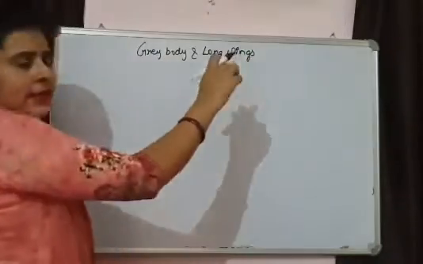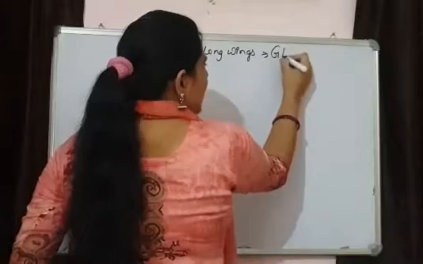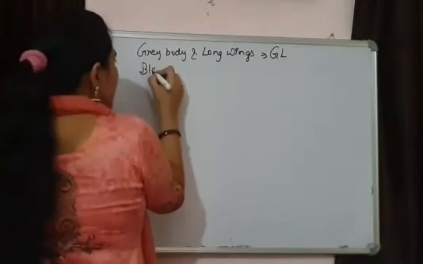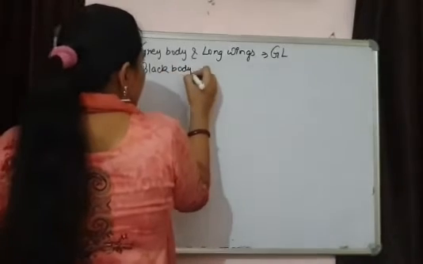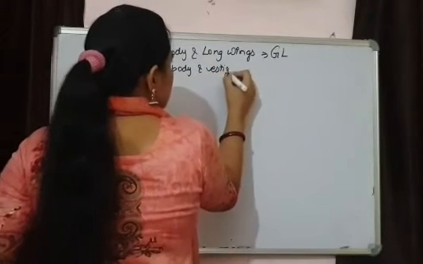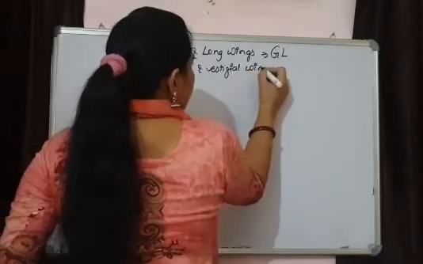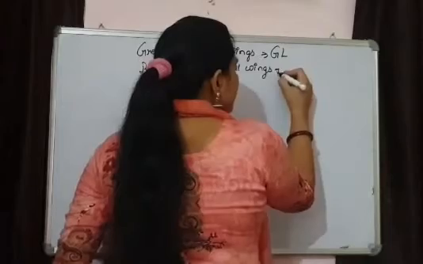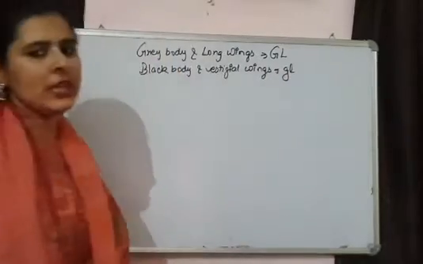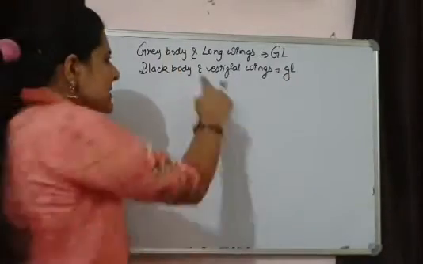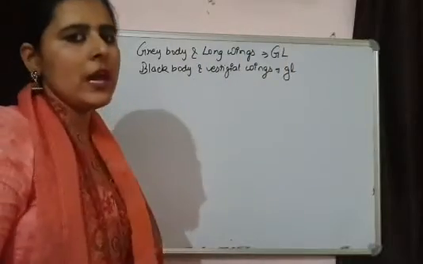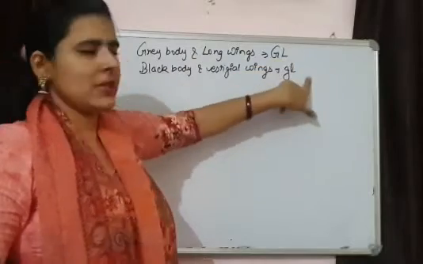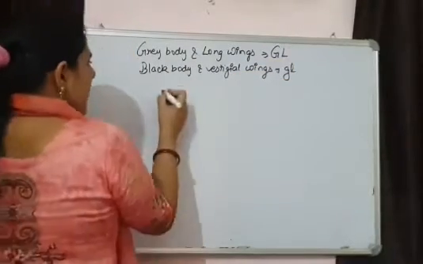These are the dominant characters, that's why I am writing capital G and capital L. The second is black body and vestigial wings. These are recessive characters, so I am writing small g and small l. So these are our parental types. We are going to take homozygous dominant and one homozygous recessive. So our cross will be,